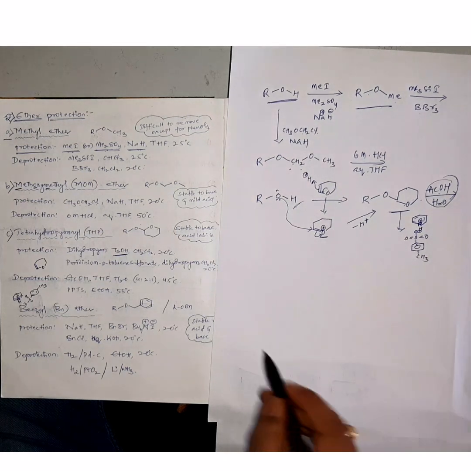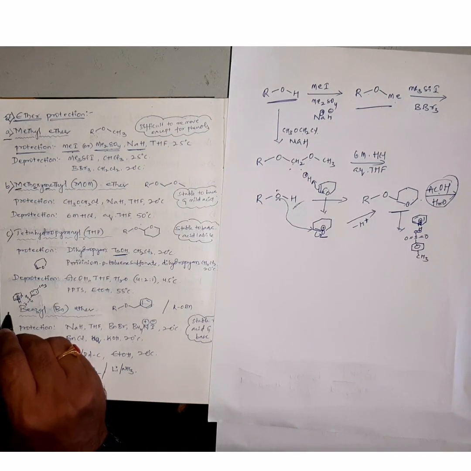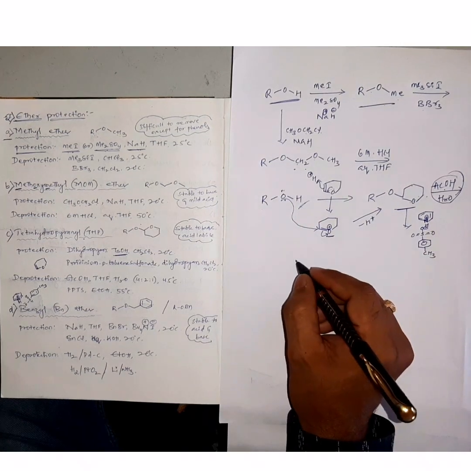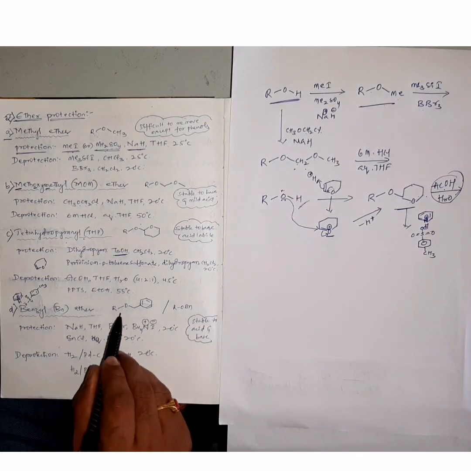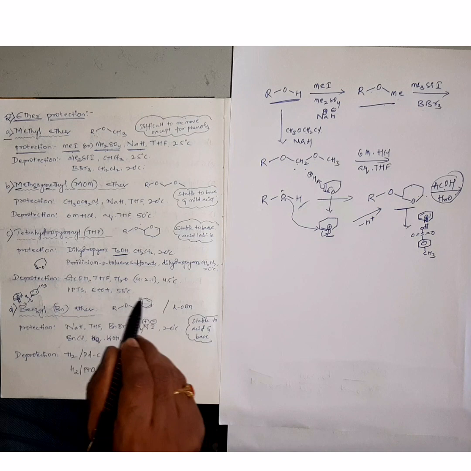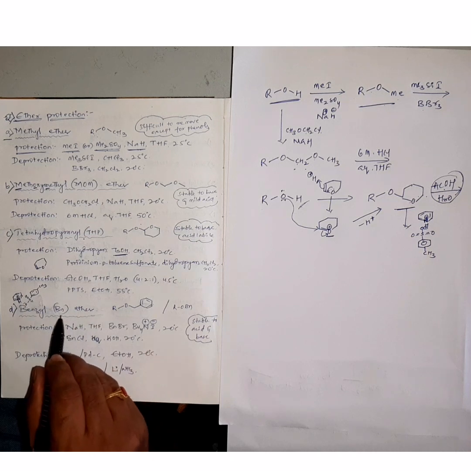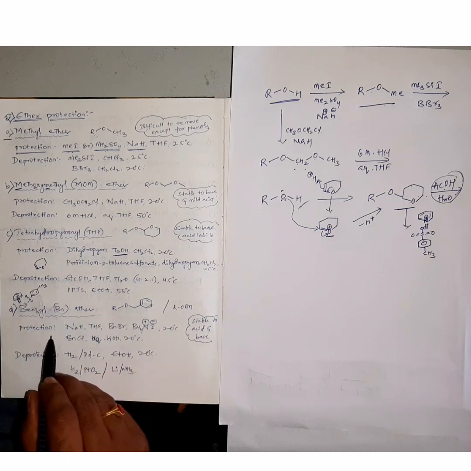Now coming to the fourth type of ether protection, benzyl ether protection. In this case, alcohols are protected in the form of benzyl ether. This is benzyl, phenyl and CH2, generally abbreviated as Bn protection.